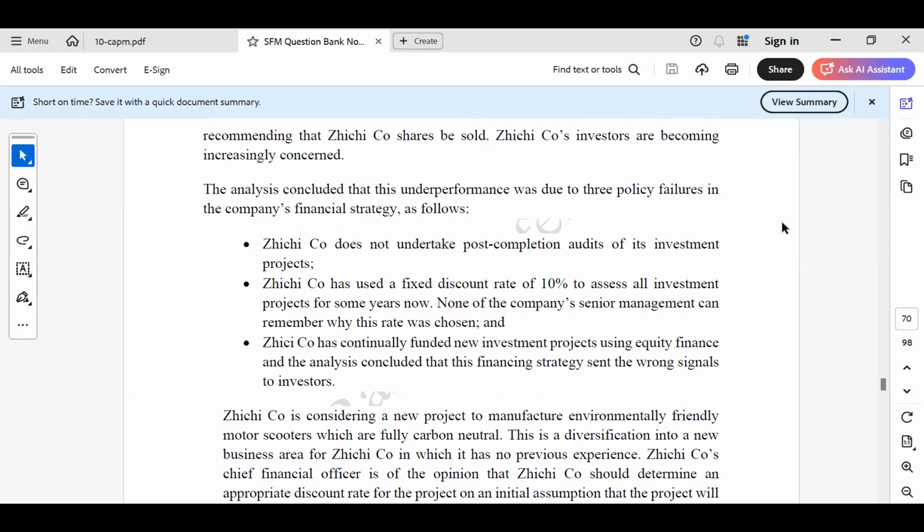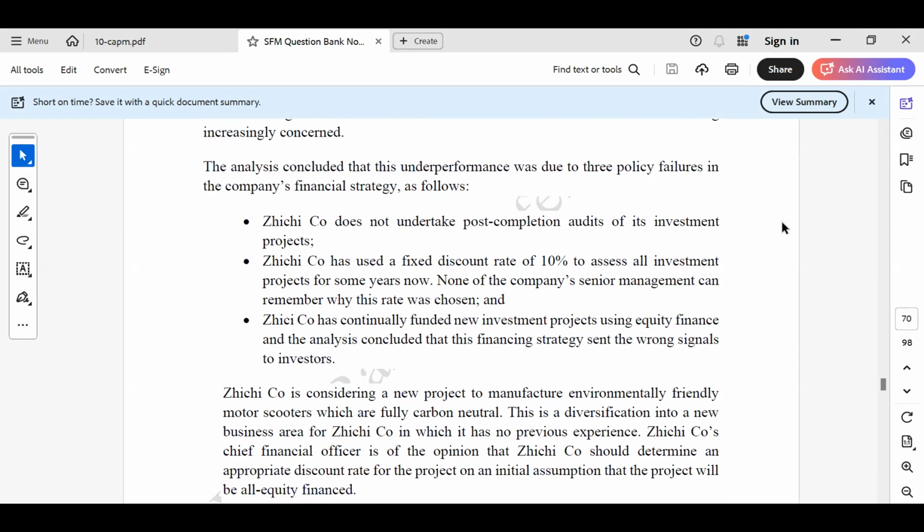Okay, the analysis concluded that this underperformance was due to three policy failures in the company's financial strategy as follows. Number one, Zichi does not undertake post-completion audit of its investment projects. Number two, Zichi has used a fixed discount rate of 10% to assess all investment projects for some years now.